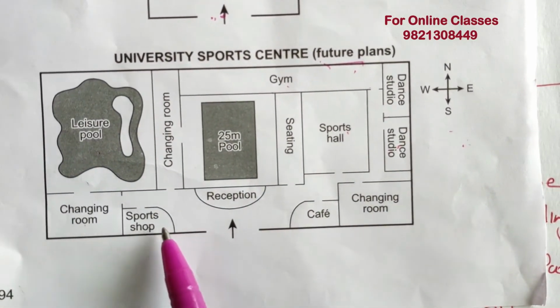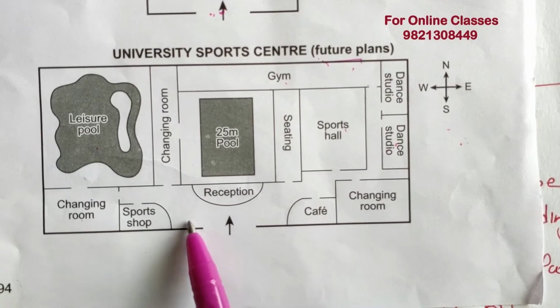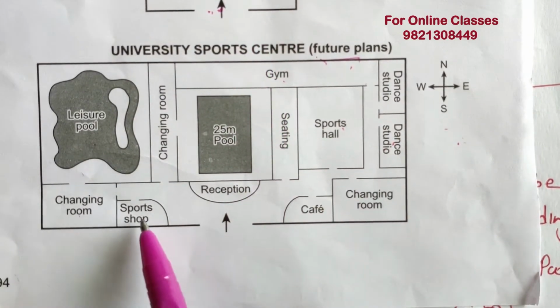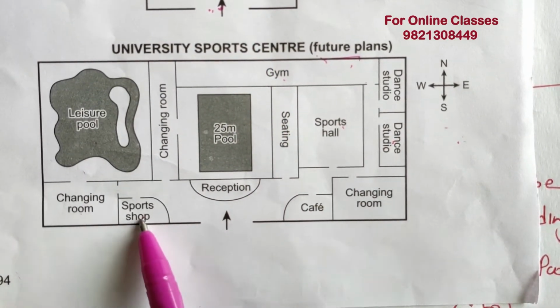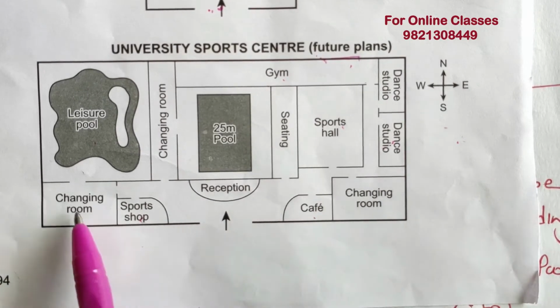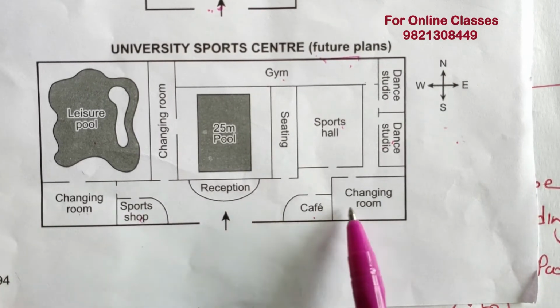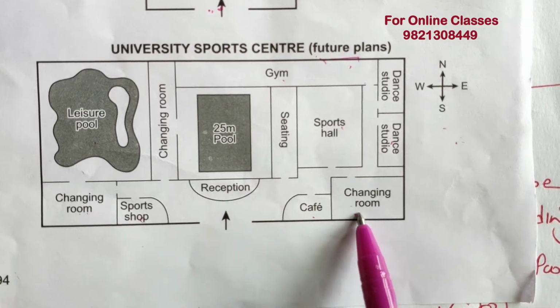Yes, there are significant changes, like in the reception area we have additional facilities like a sports shop and cafe also. There would be two changing rooms in the sports complex area.